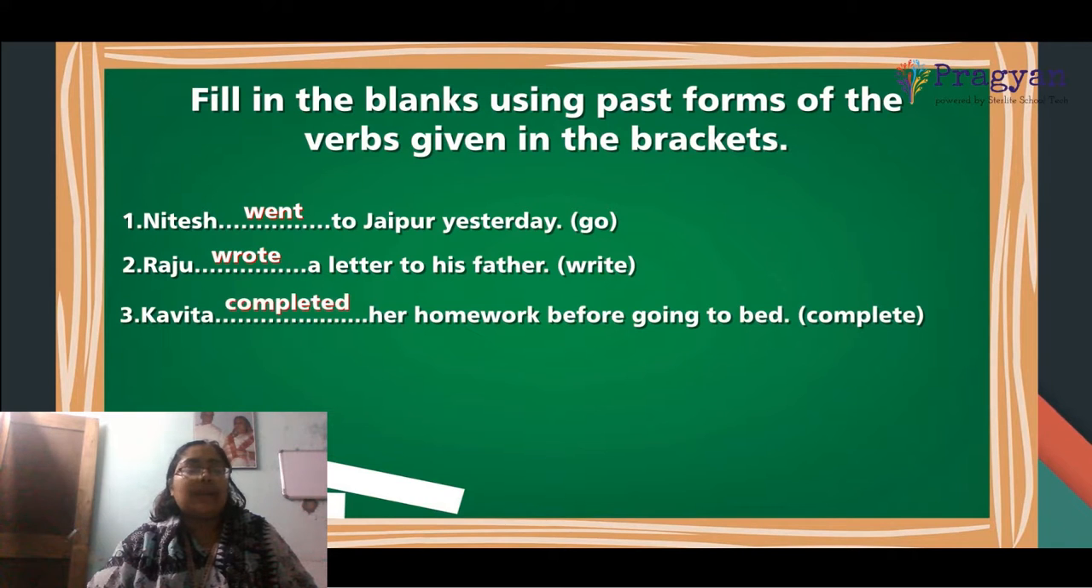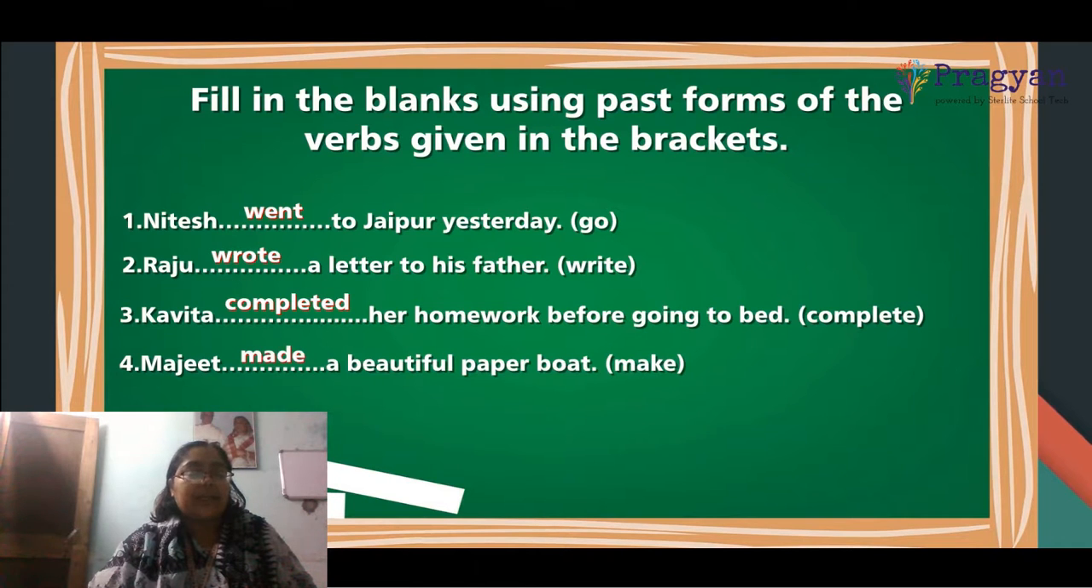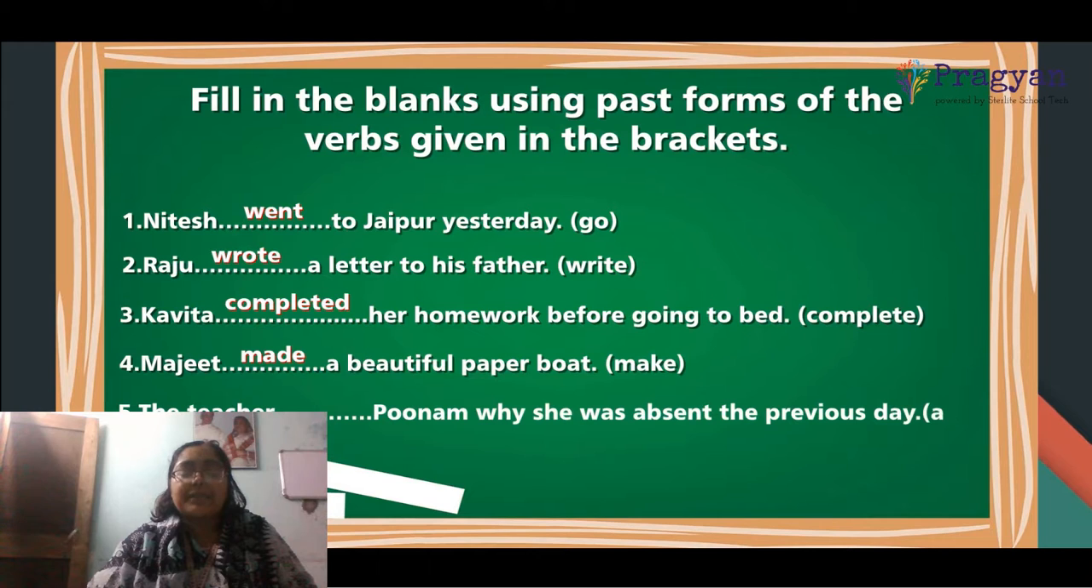Number 3. Kavita ___ her homework before going to bed. Complete will become completed. Number 4. Majid ___ a beautiful paper boat. Make becomes made. And number 5. The teacher ___ Poonam why she was absent the previous day. Ask becomes asked. So this is what is verbs in the past, the simple past form.